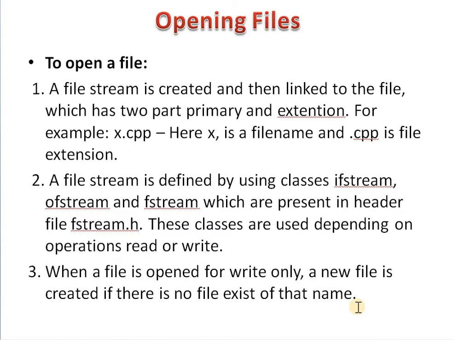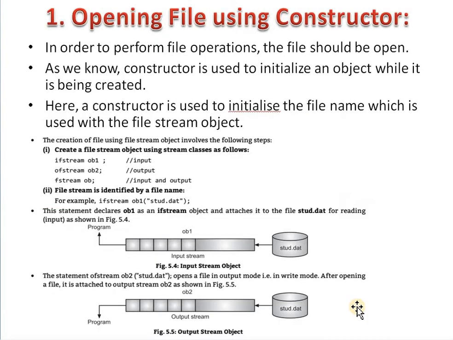For example, if you open any file, say the XYZ file, in write mode, then the system checks the file list. If the XYZ file does not exist in the system, then a new XYZ file is created in write mode. That means the XYZ file is open in write mode.